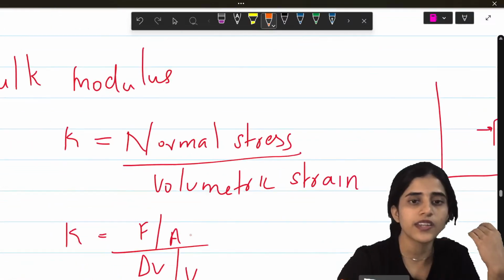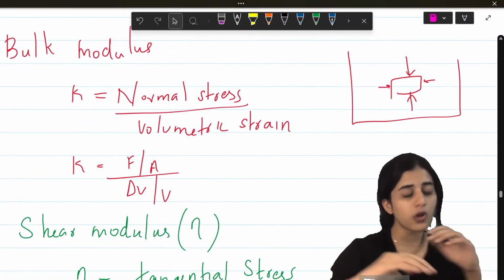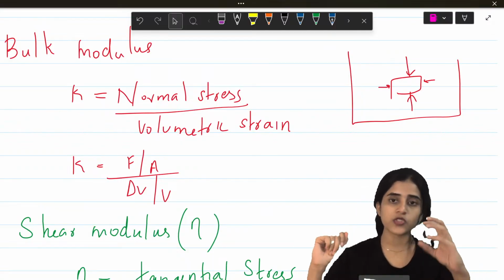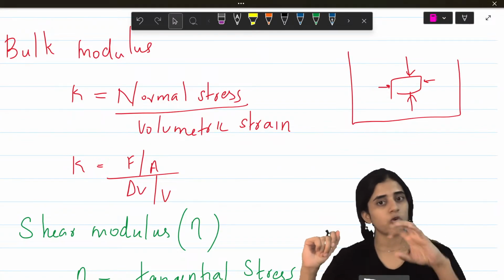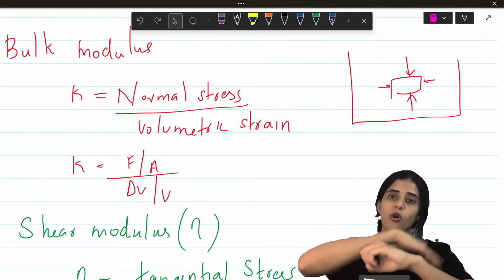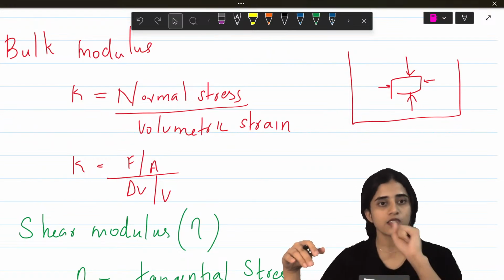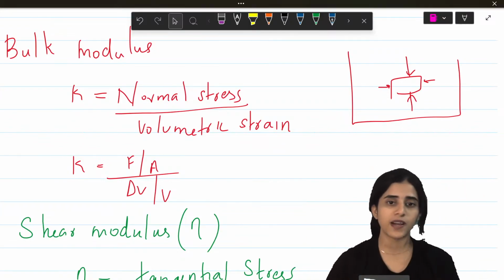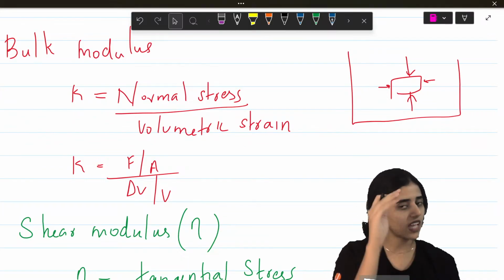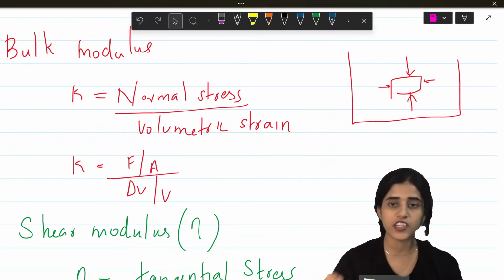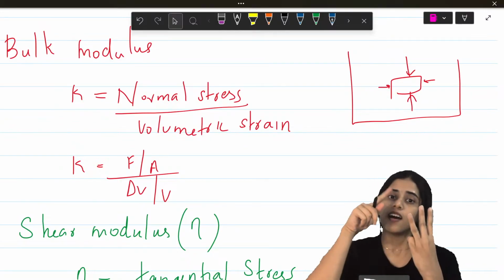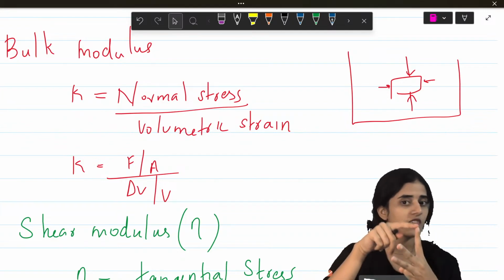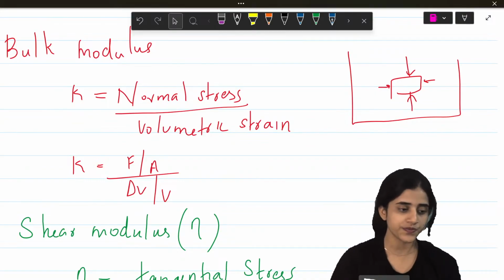Now next is bulk modulus. Bulk modulus is for things that, let's say for example, I take a stone and put it in water. The stone experiences force from all directions because it's inside water, right? So that is bulk modulus, when it has force from all possible sides. It is normal stress by volumetric strain. What is stress? Same as pressure, force by area. What is volumetric strain? Strain was of three types. First type was change in length by length. Second one was change in lateral dimension, and third one was delta V by V. That is what we're using here.